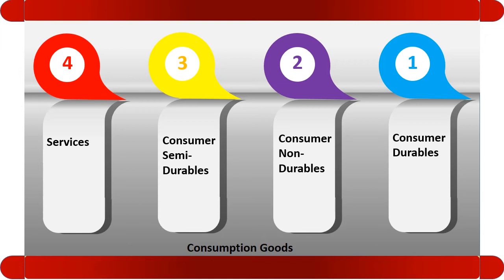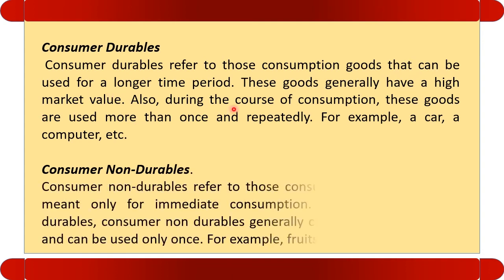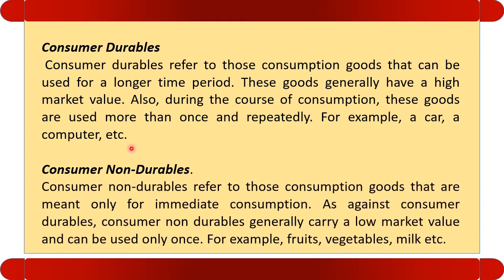Let us see what are durable goods. Durable goods refers to those goods that can be used for a longer period, example car, computer, etc. Whereas non-durable goods are those goods which are meant for immediate consumption. Vegetables, milk: they should be consumed immediately, otherwise they will be spoiled. So durable for the longer period, non-durable for immediate consumption.